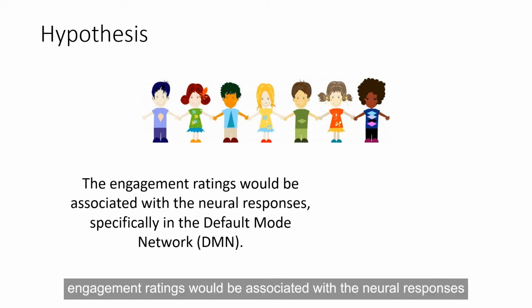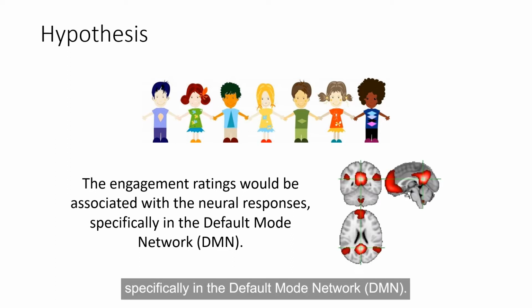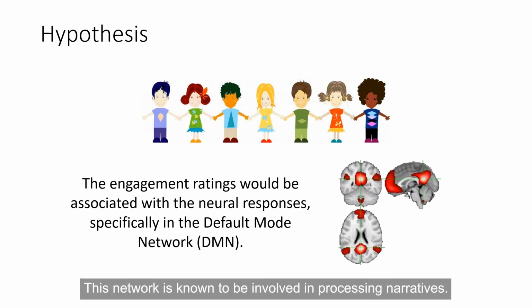We hypothesized that the engagement ratings would be associated with the neural responses, specifically in the default mode network, DMN. This network is known to be involved in processing narratives.